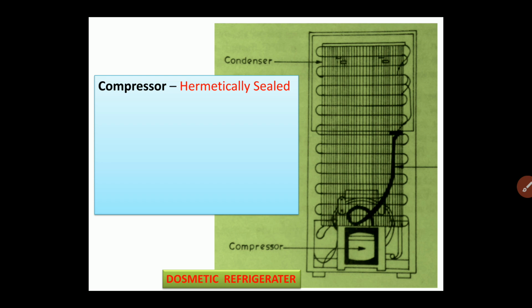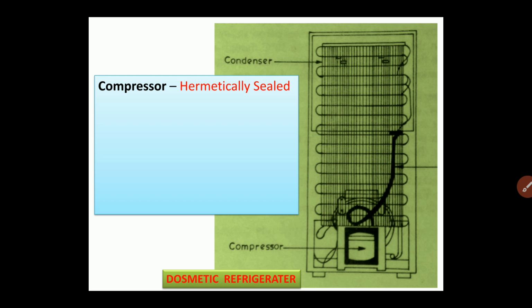A small humming noise is heard in this compressor, and in homes the absence of noise is a comfort factor. For this comfort factor we use the hermetically sealed compressor in the domestic refrigerator, and it is possible to use the hermetic compressor because the capacity of the domestic refrigerator as a refrigerating machine is very small.